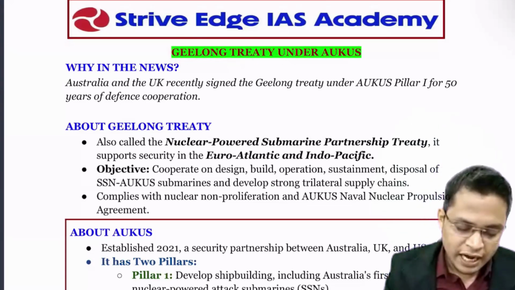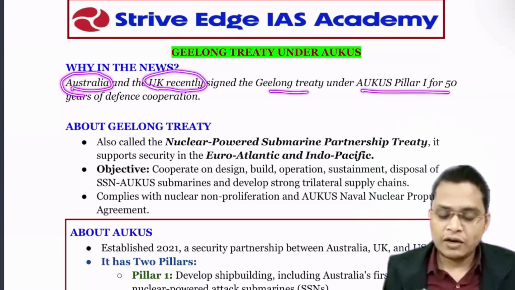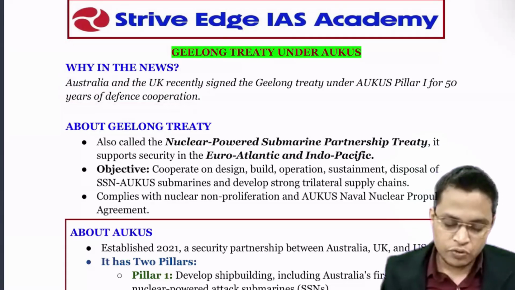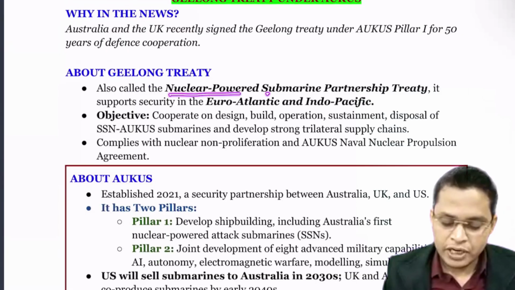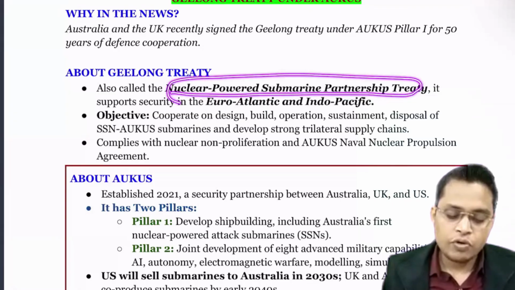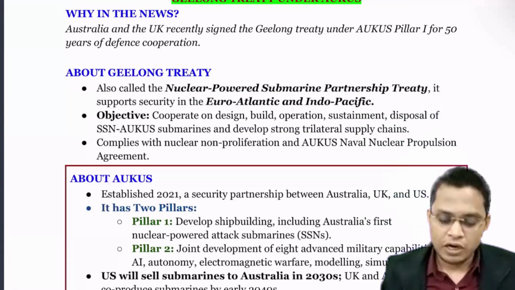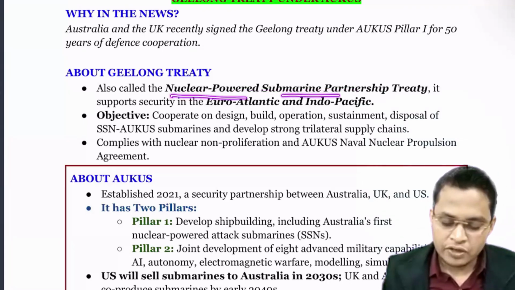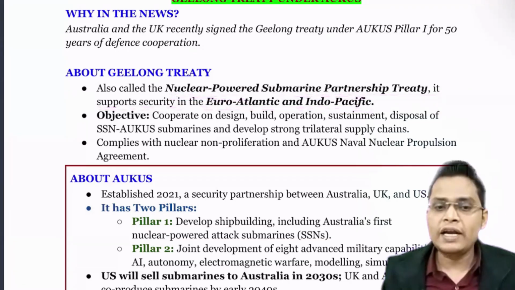This is basically a treaty signed between Australia and the United Kingdom. The Geelong Treaty under the AUKUS pillar is for 50 years of defense cooperation. It is a nuclear power submarine partnership treaty. They can ask about the objective of the Geelong Treaty, and one statement can be: nuclear power submarine partnership treaty supporting security in the Euro-Atlantic and Indo-Pacific.